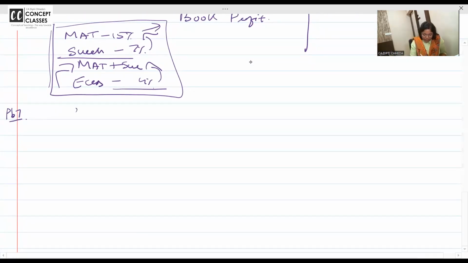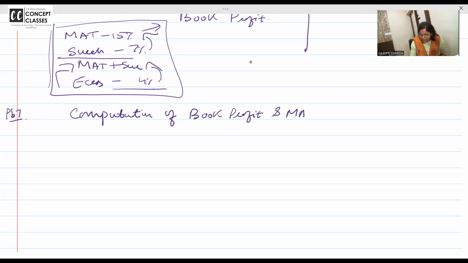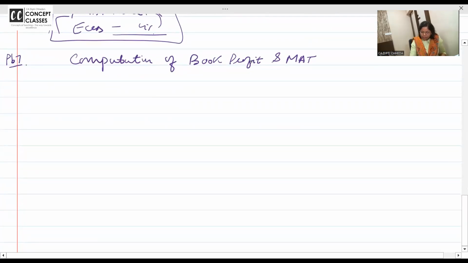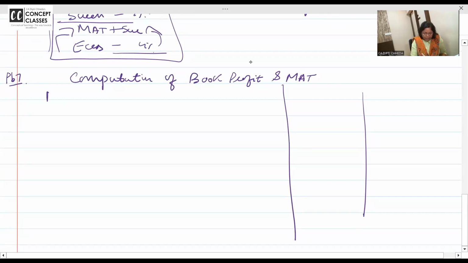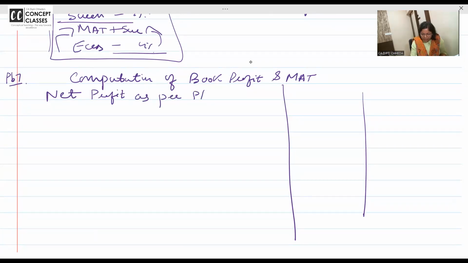Chalo. First, we will do the MAT part. Computation of book profit and MAT. Let us start together. Start with net profit as per profit and loss account. Are you all with me? Net profit as per profit and loss account.